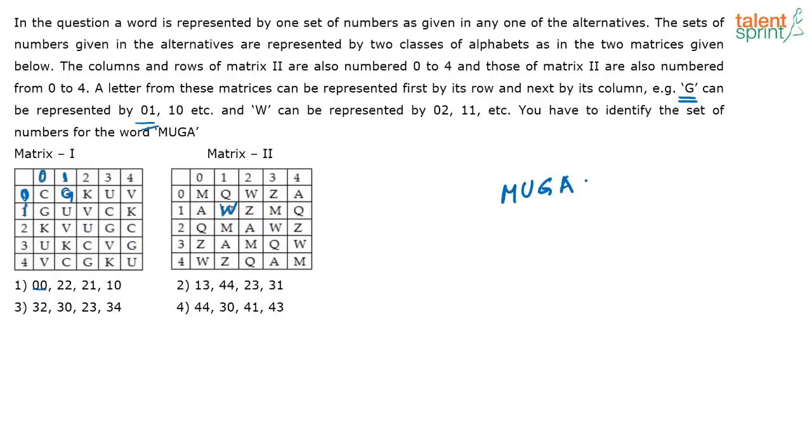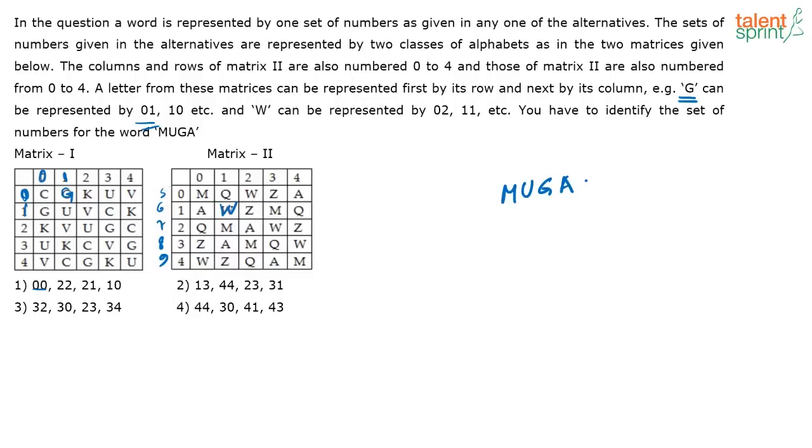Generally in such questions the second matrix is given as a different one. Here they have given the same set of numbers. If you remember previous questions that we have solved, generally it would be 5, 6, 7, 8 and 9. But here they have given the same thing, so it is actually time consuming. Yes, you have to check both the matrices to arrive at the answer.